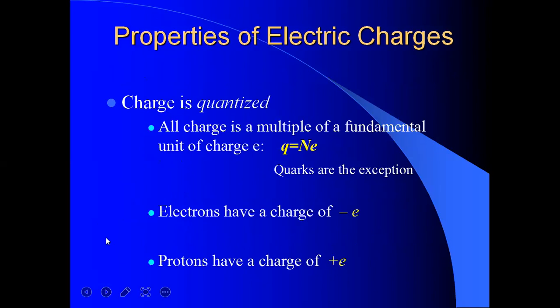Now, charge is quantized. All charge is an integer multiple of a fundamental unit of charge, that means Q equals n e, where quarks are the exception. Actually, quarks are a very modern idea of physics. Another point: electron has a charge negative e, and proton has a charge positive e. You must know this is the fundamental idea of electric charge.